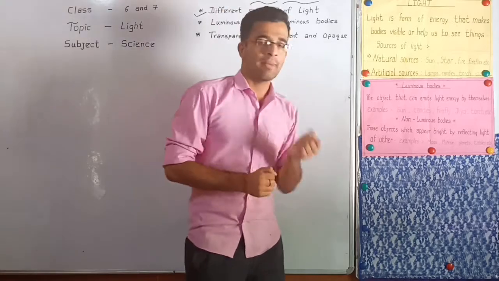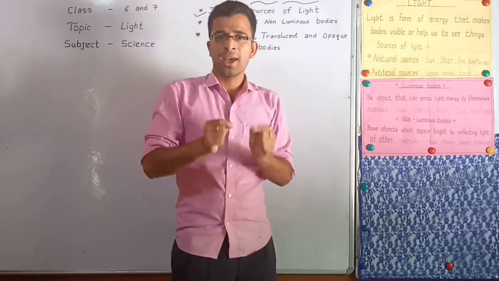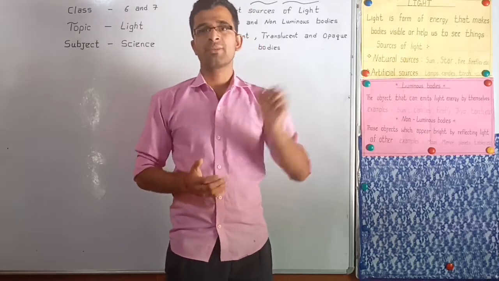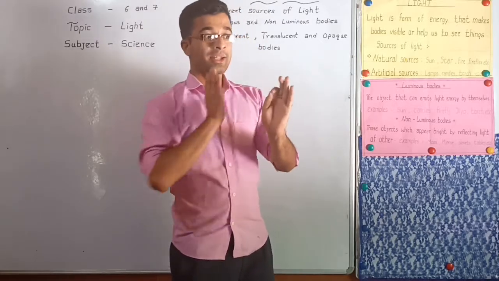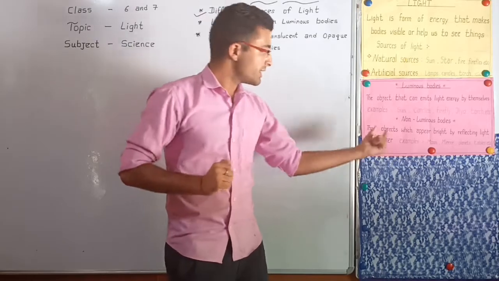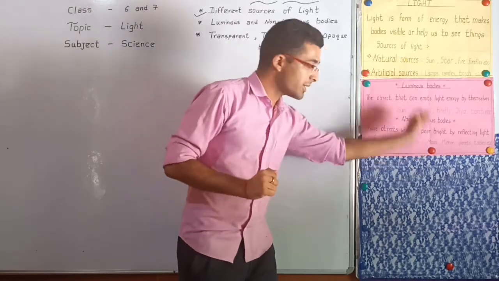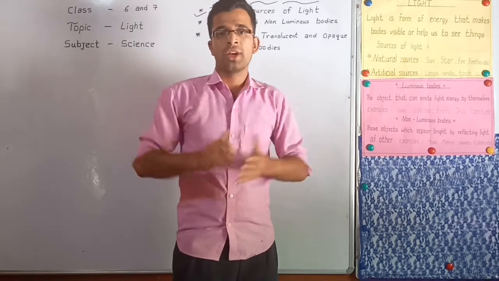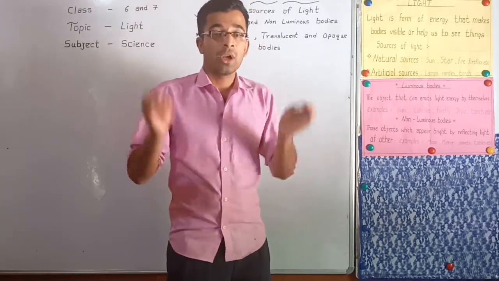In the same way, in your house there is a mirror. You can see your image in the mirror. Why is the image formed? Because of the reflection of light. So the moon or a mirror does not have its own source of light, or does not produce its own light. So they are called non-luminous bodies.